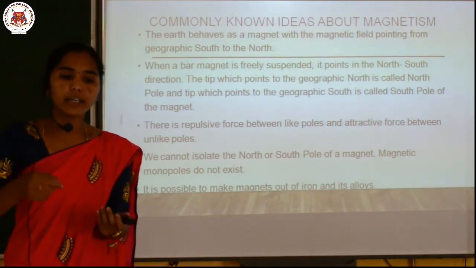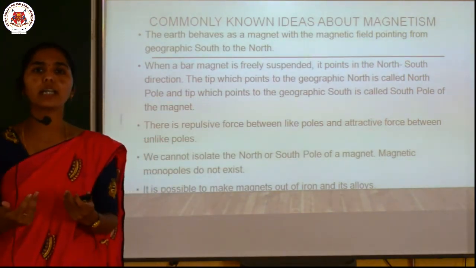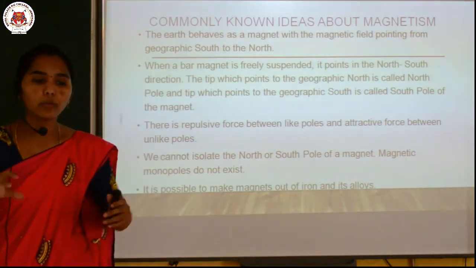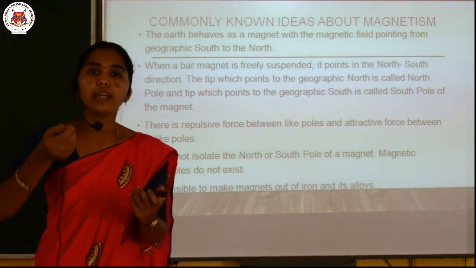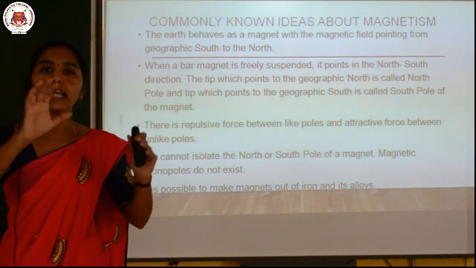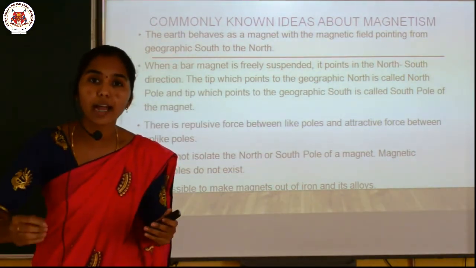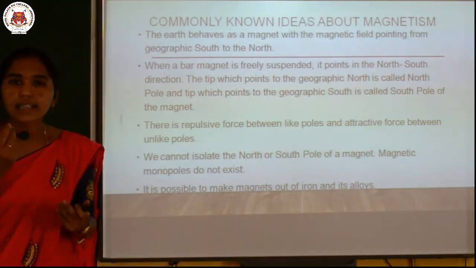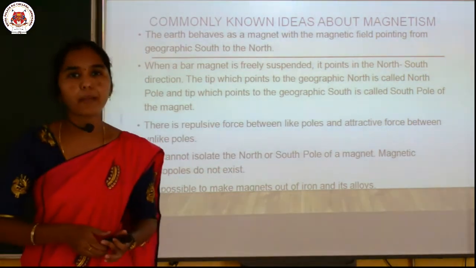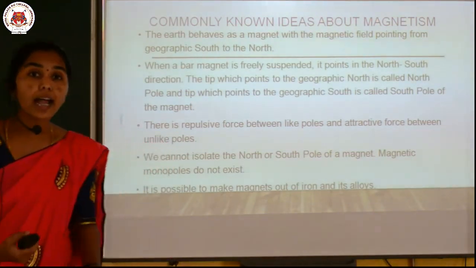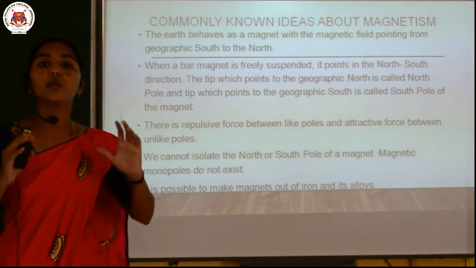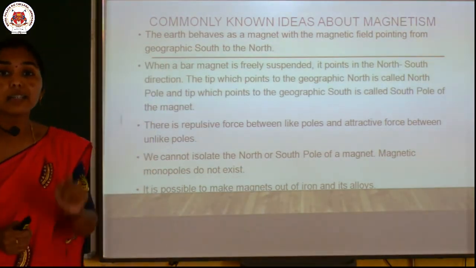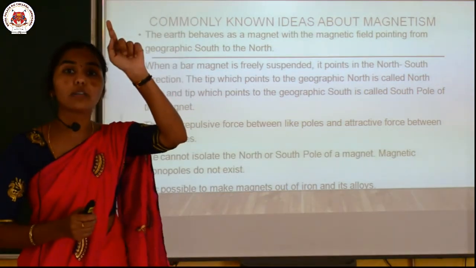Because, as you might already know from your lower classes, earth's magnetism is because of a large amount of iron, cobalt, nickel and alloys of those metals moving inside the core of the earth. When the charges are moving, they can produce a magnetic field. Because of that, earth is acting as a huge bar magnet, and the direction of that magnetic field is from the geographic south to the north.